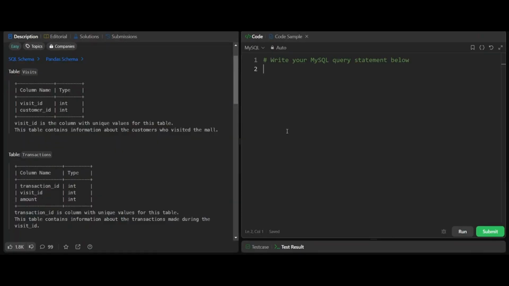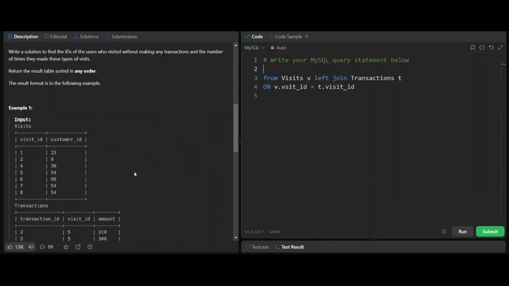Now let's write the query. Let's create the left join from visits left join transactions on v dot visit ID equal to t dot visit ID. Let's see what are the columns that we need in our result.